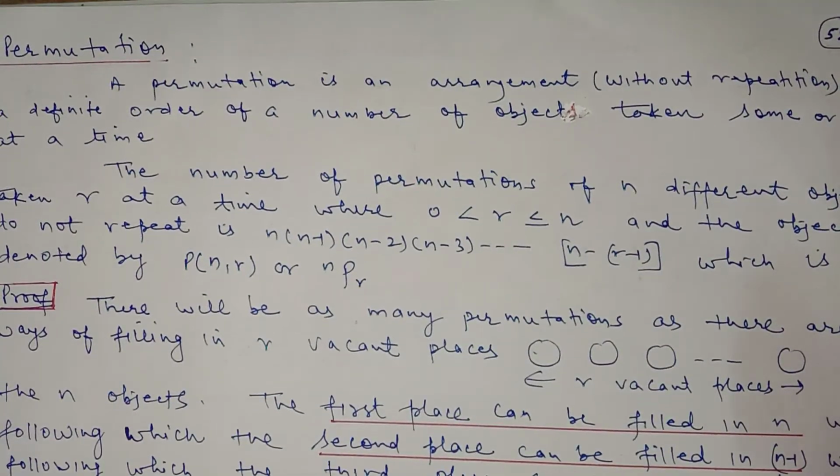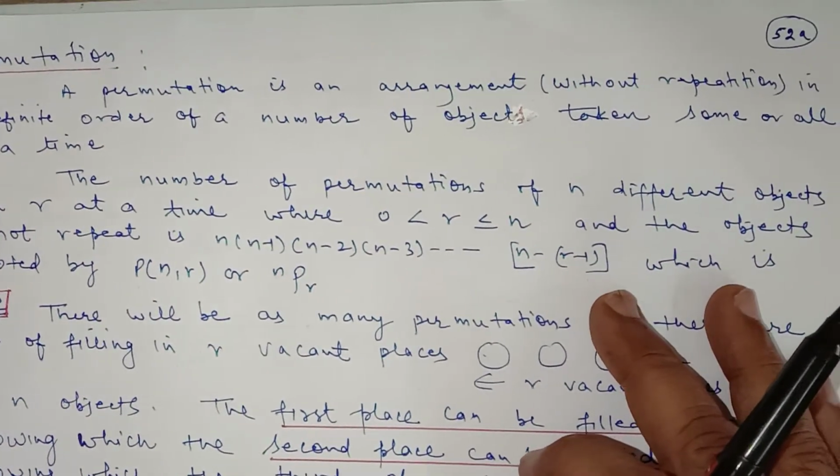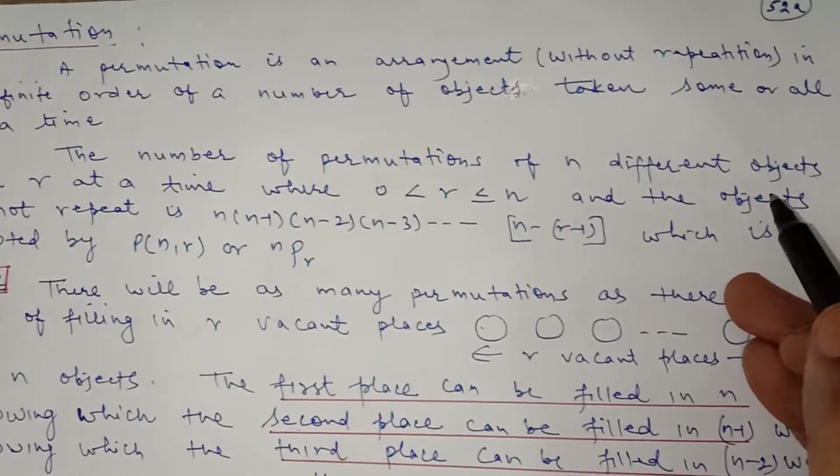For example, suppose we have 5 persons and you have to arrange them in a line, then the arrangement will be without repetition, because when the first person is at the first position, then the second person should be at the next position, because the first person cannot come at the second position, so repetition is not allowed. So where can permutation be used? Where the arrangement is without repetition, when you have to take all of them or some of them at a time. So the number of permutations of n different objects.